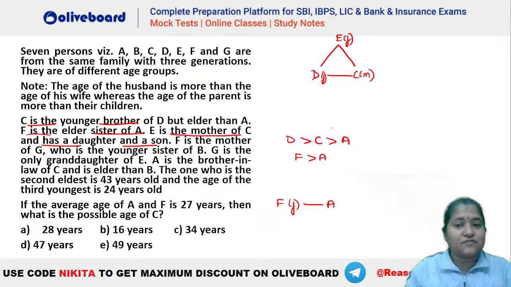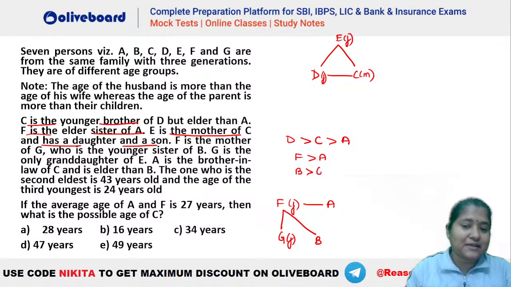F is the mother of G. Okay, so F is the mother of G. You can see G will be like this. G is the younger sister of B. So G has to be a female person. She is the younger sister of B. That means B has to be greater than G. This is also information that we know. And if F is a parent of G and B, you can see that F has to be greater than G and B also. That is also understood.